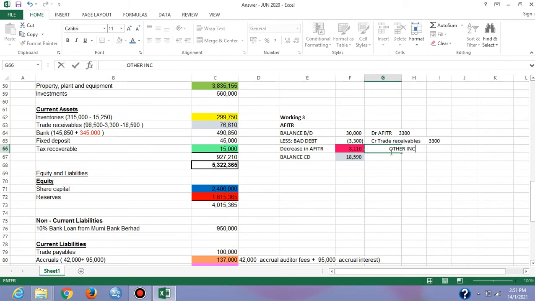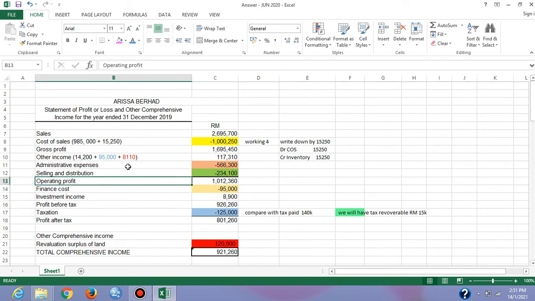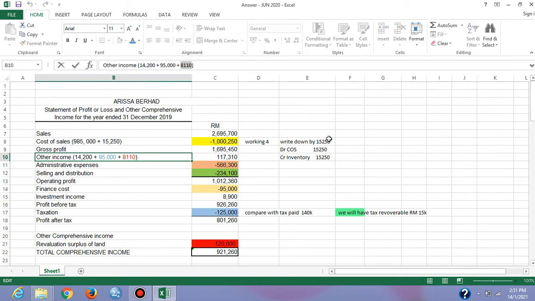Okay, in the SOPL. And then 18,590, kita akan hantar dia pergi ke sini, minus allowance for impairment of trade receivable. So kita akan dapat final figure 76,610. The decrease tadi saya dah bagi tahu, kita akan hantar dia ke SOPL sebagai other income.